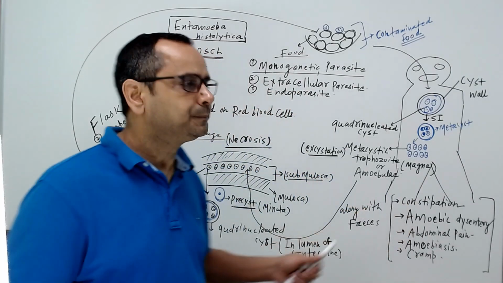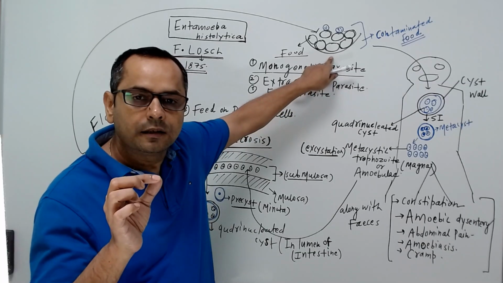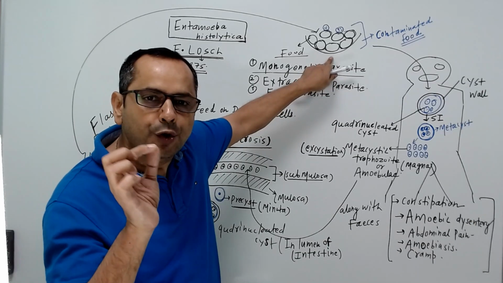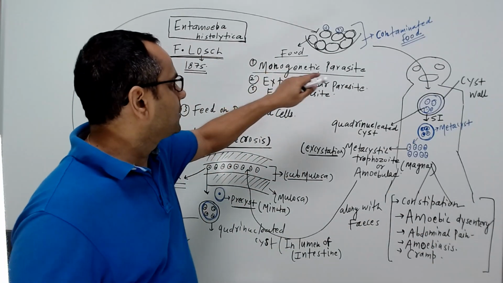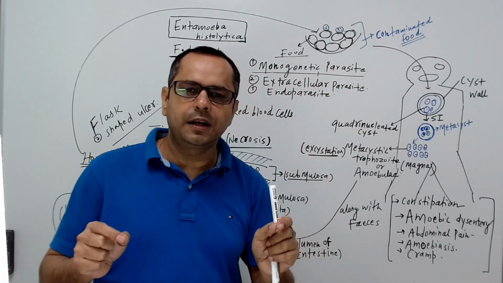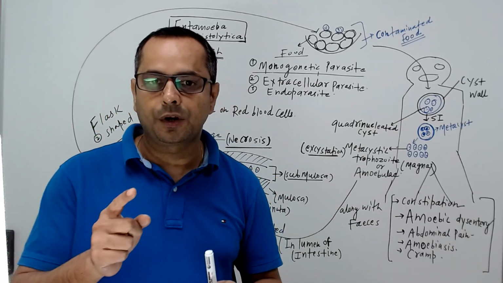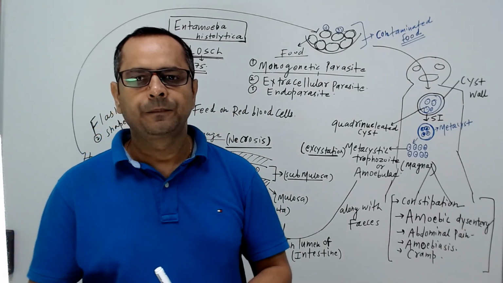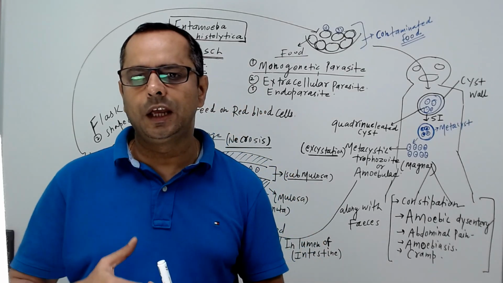For example, suppose this is a kind of contaminated food containing the cyst of Entamoeba histolytica. I will discuss the name of the cyst later on. Now that food enters the human body.